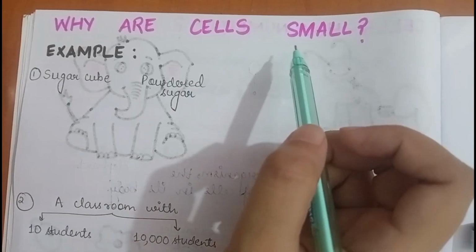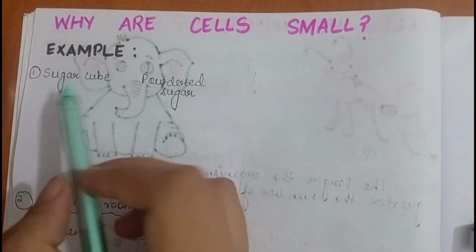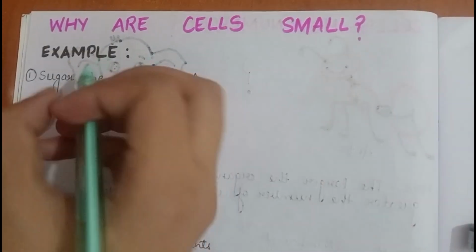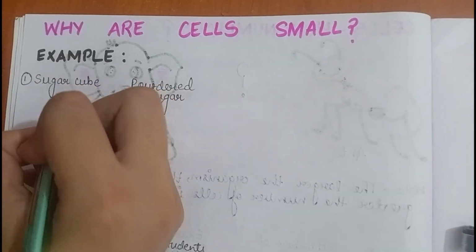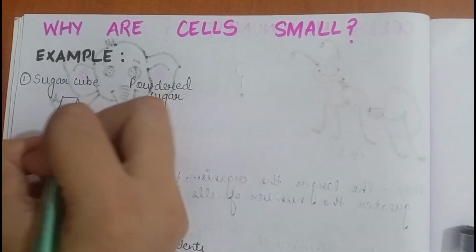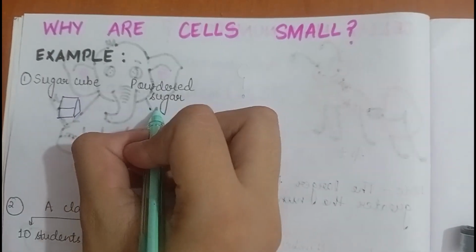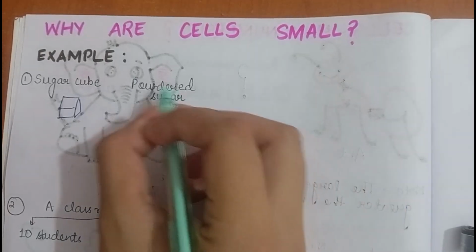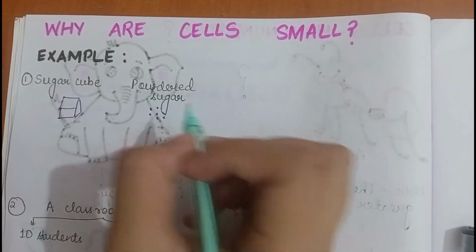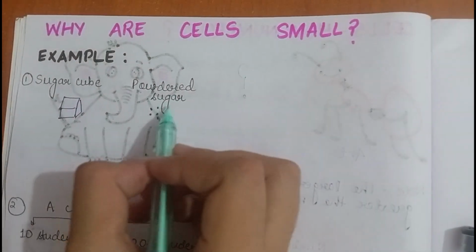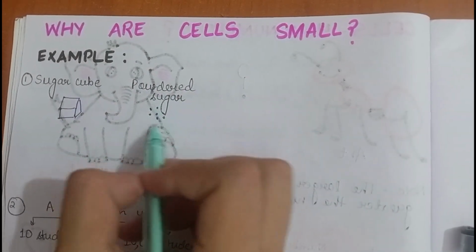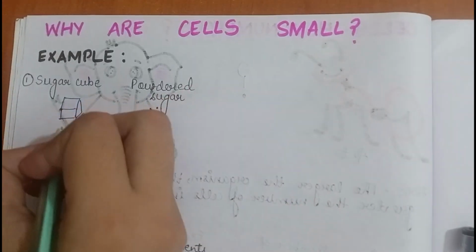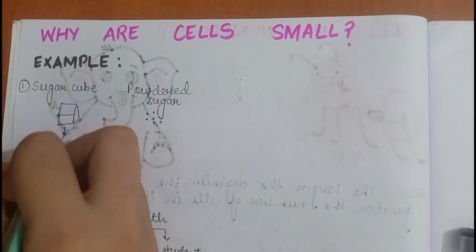To understand this, let's take an example of a sugar cube and a powdered sugar. If I ask you this question that if I dissolve this sugar cube in water and I dissolve this powder sugar in another water, which will get dissolved? Of course, you will say the powder sugar will dissolve quickly. Why? The reason being because this powder sugar has more surface area exposed and this sugar cube has less surface area exposed. So it is a larger cube.